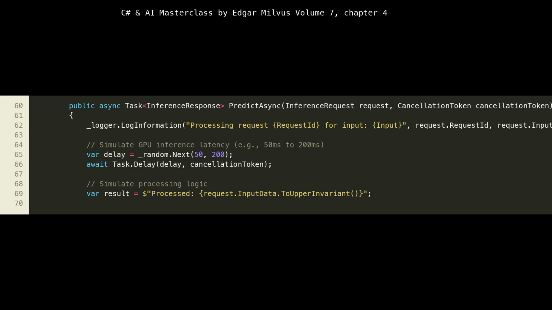Within the MockInferenceService, at lines 60 to 70, we implement the PredictAsync method. Observe at line 62 how we log the start of processing, including the request ID and input data. This is vital for tracing individual requests through the system.